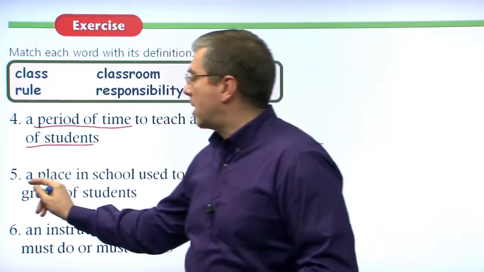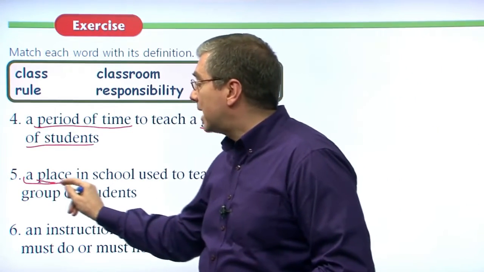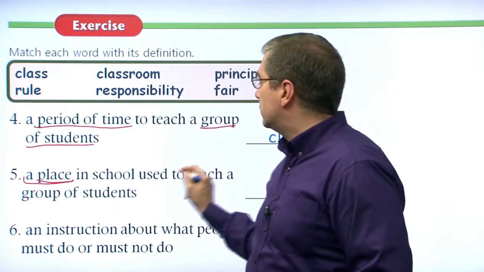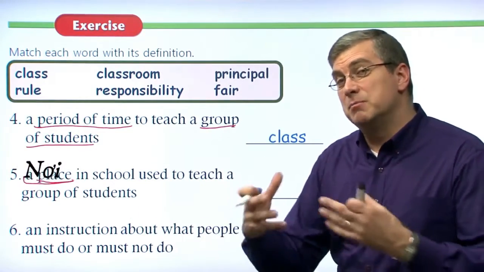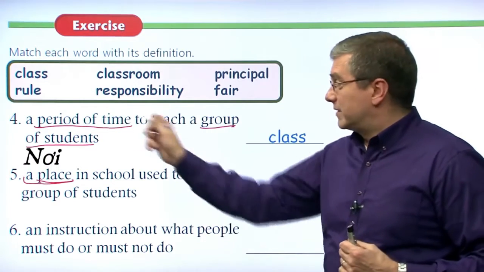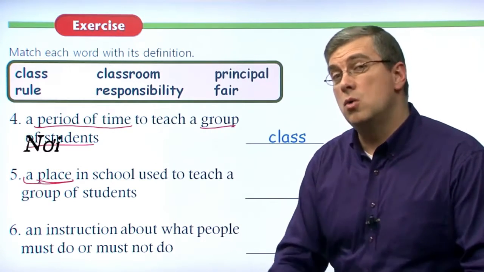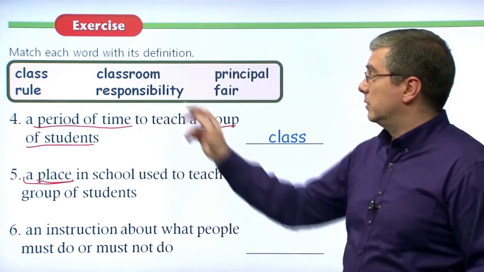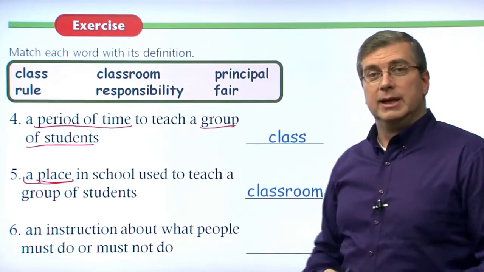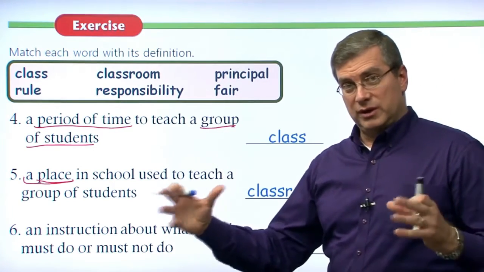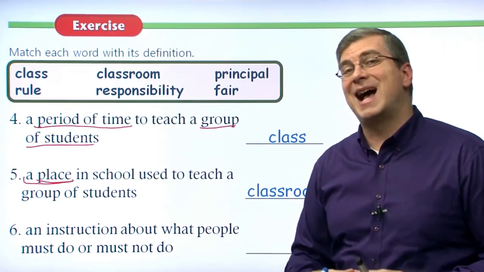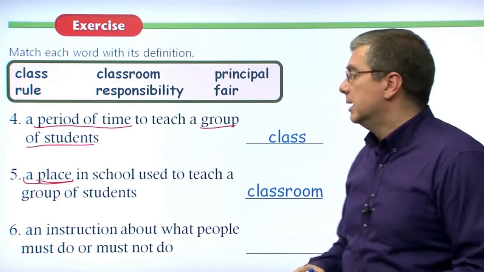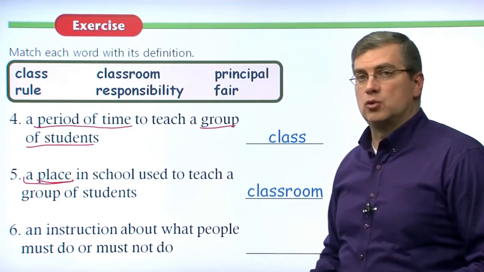Okay, now that leads us to number 5, right? Because now we're talking about a place in school used to teach a group of students. So where does your class meet? When it's time for class, where do you go? You go, of course, to the classroom. That's where the other group of students meet. That's where your class meets. And that is where you go when it's time for class, okay? So that would be a classroom.